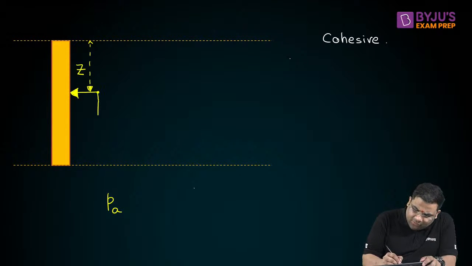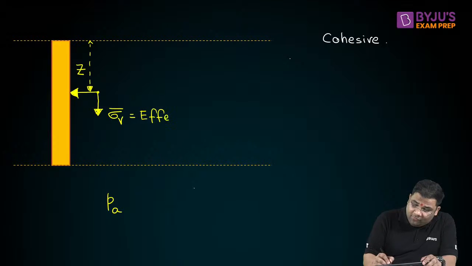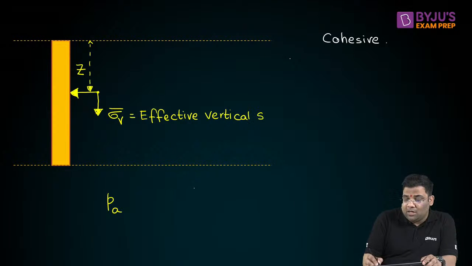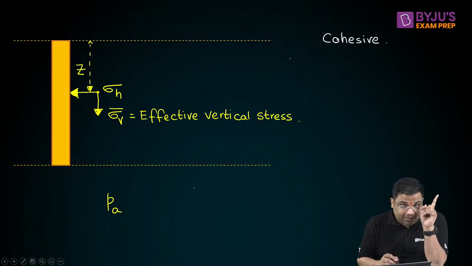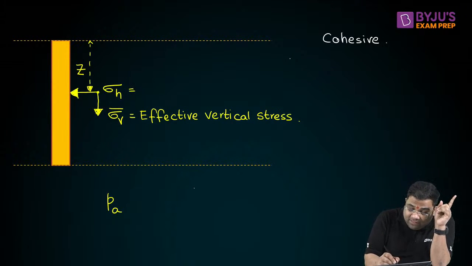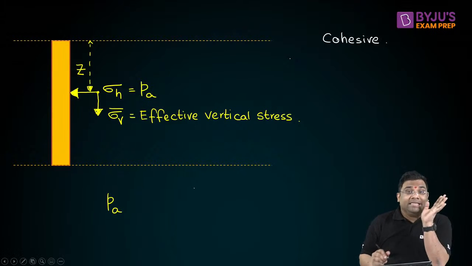If you know the vertical stress, and you are interested in finding the horizontal stress, this active earth pressure is the horizontal stress.